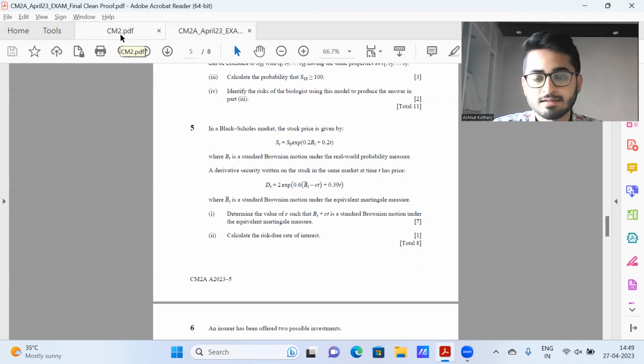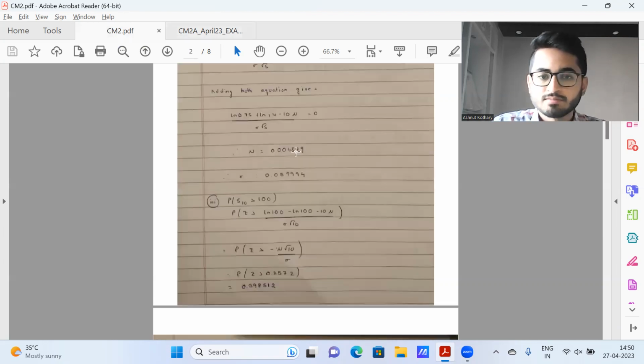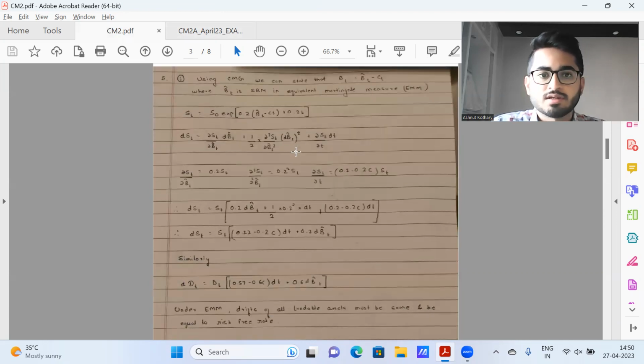This is where practice in the past year questions becomes very important. Even if, let's say, you do not understand how to solve this question or why the way you have solved it, the point is, if anything similar comes, you should be in a position to replicate that, because these are the ones where you need to score a high quantum of marks. So this is question number 5.